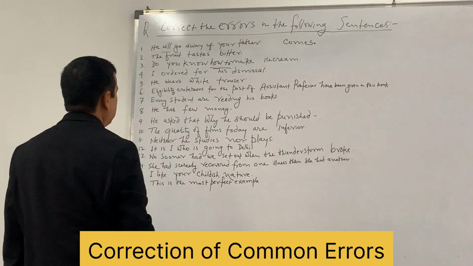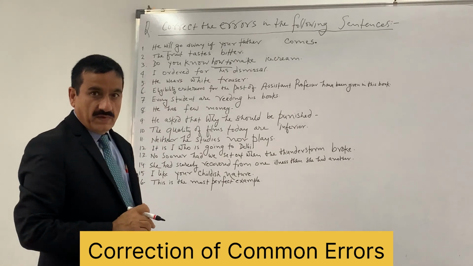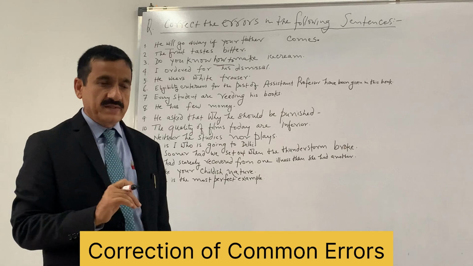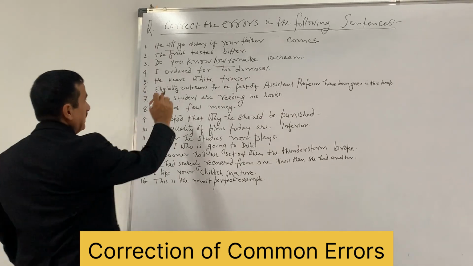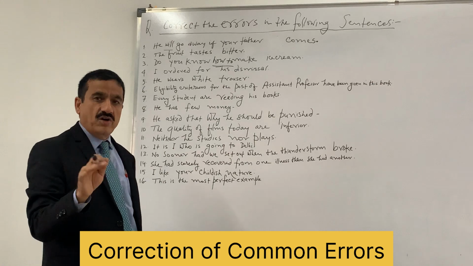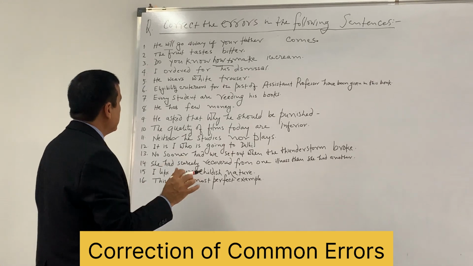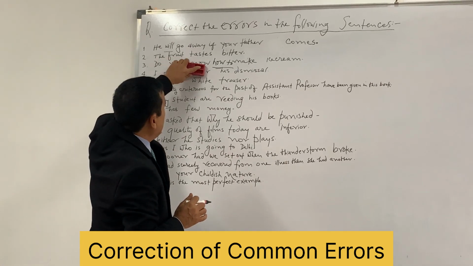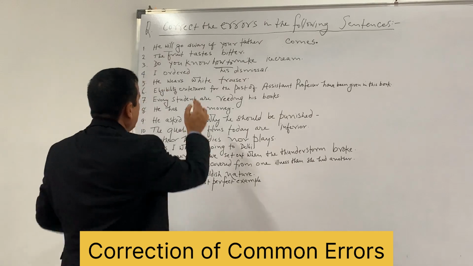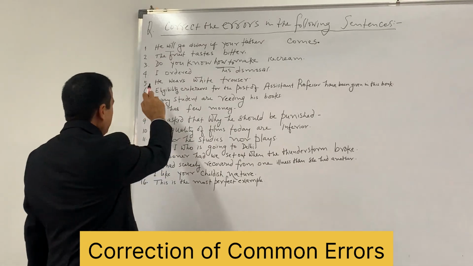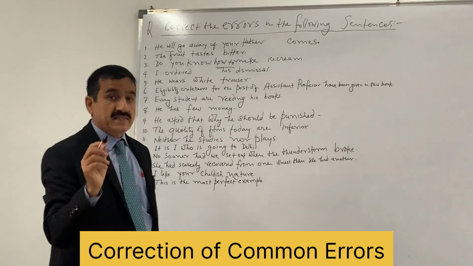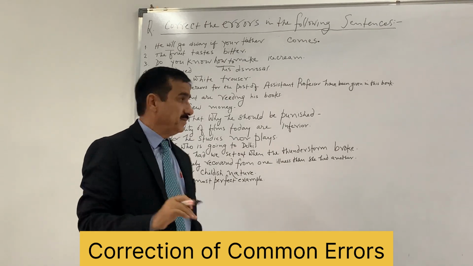I ordered for his dismissal. In one of the previous videos, I already discussed this. Order in any form, whether it is order in present or ordered in past or ordering, it's not followed by any preposition. So use of preposition for makes it ungrammatical. So say I ordered his dismissal, not ordered for.